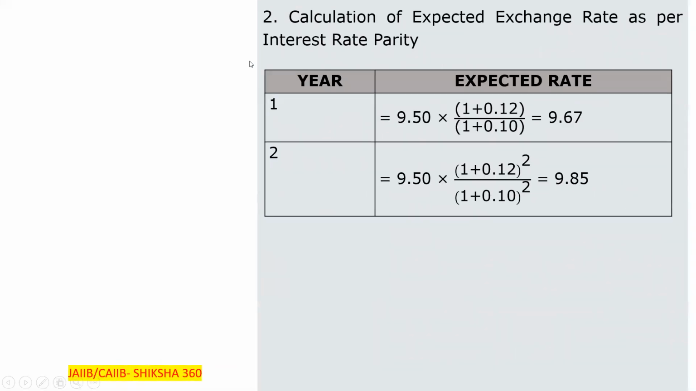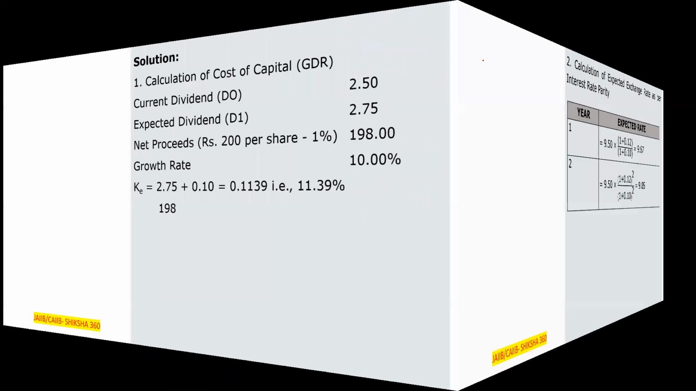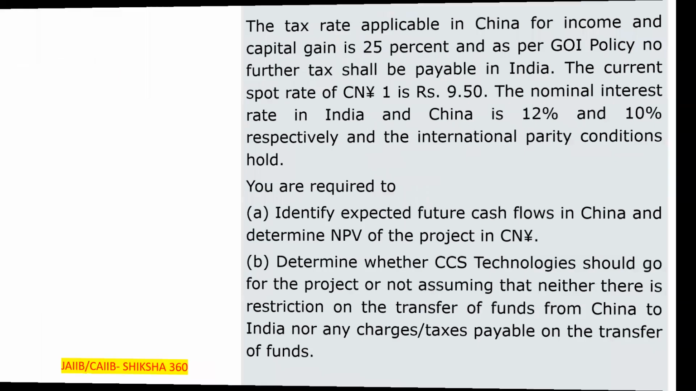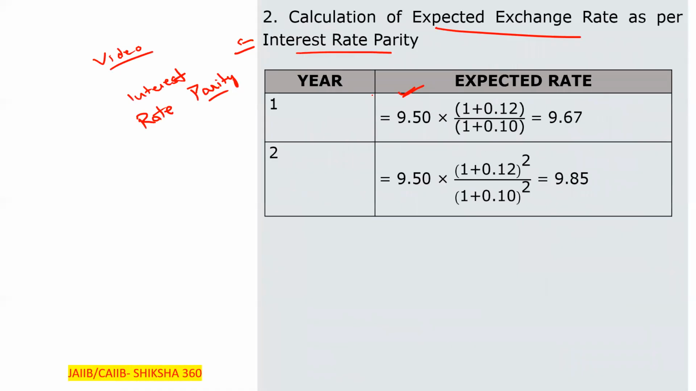We will use the formula for the expected exchange rate as per interest rate parity. In that video, we use this formula, the interest rate parity. I will share it once again in the group, so just go through that, and with its help you will be able to understand. These are the different interest rates of the two countries. The nominal interest rate in India and China is 12% and 10%. And this is the spot rate of one Chinese yuan, which is 9.50, and that is in the Indian currency.